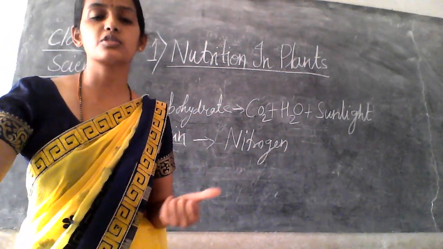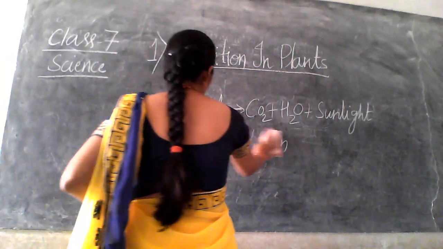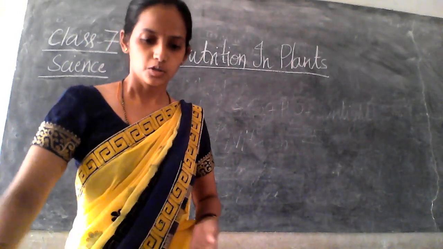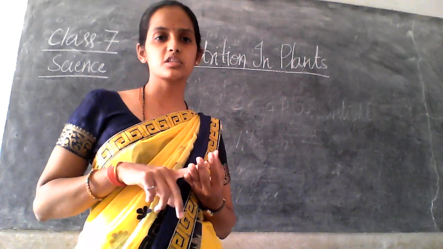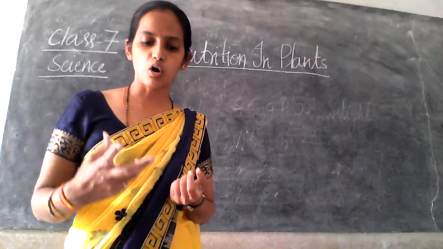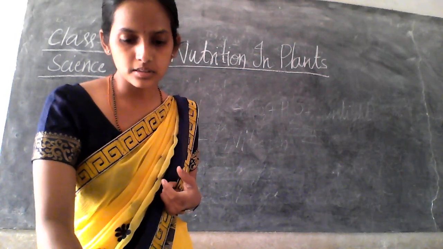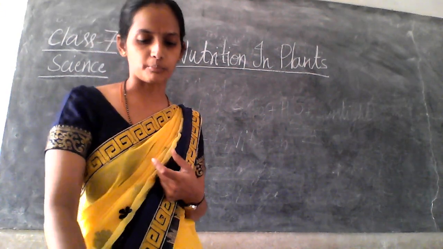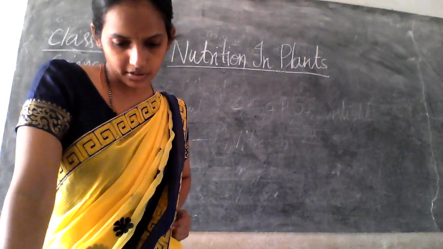Now, how is nitrogen obtained by the plants? Nitrogen is present in abundance in a gaseous form. So nitrogen is present in the atmosphere, but plants cannot take it directly. Plants cannot absorb nitrogen, right? So what happens? Soil has certain bacteria that convert gaseous nitrogen into a usable form and release it into the soil. This is absorbed by the plants along with the water.